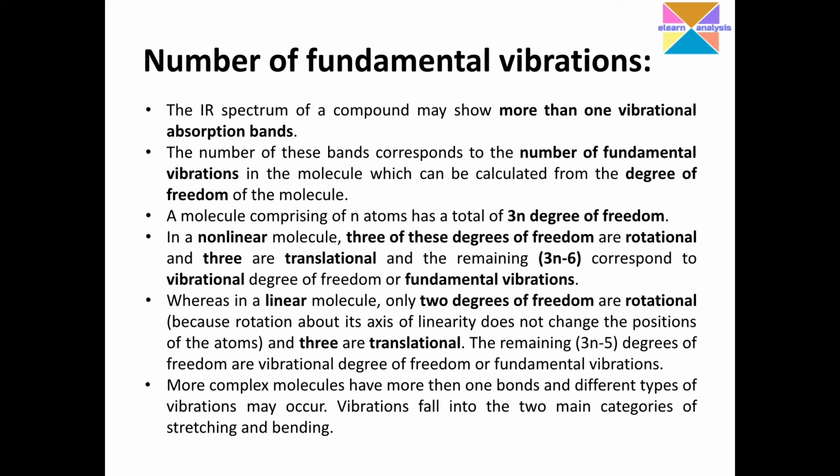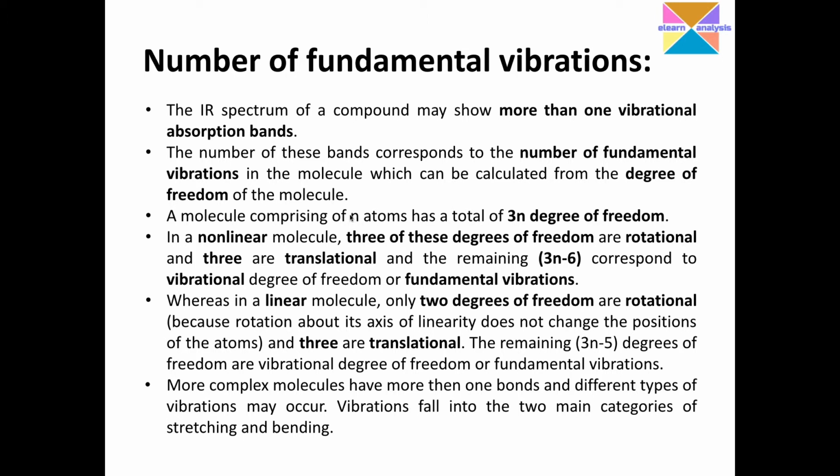Degrees of freedom means, for example, that a monoatomic atom, if it is left out in space, has 3 degrees of freedom. What we mean by 3 degrees of freedom is that it can move on 3 particular axes, that is x, y, and z. It has 3 degrees of free movement in space. We call that degrees of freedom for any given molecule. So when a molecule comprises n atoms, we can say that the molecule has 3n degrees of freedom, where n is the number of atoms that the molecule comprises.